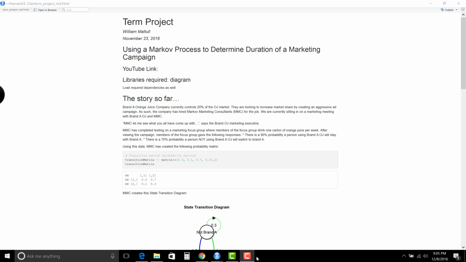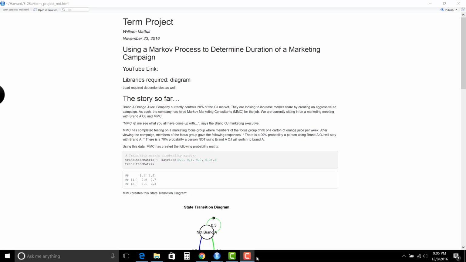They've hired Markov Marketing Consultants for the job, and we're currently sitting in on a marketing meeting with Brand A OJ and MMC. "MMC, let me see what you all have come up with," says the marketing executive. MMC has completed testing through a marketing focus group where members of the focus group drink 1 carton of orange juice per week. After viewing the campaign, members of the focus group had the following responses.